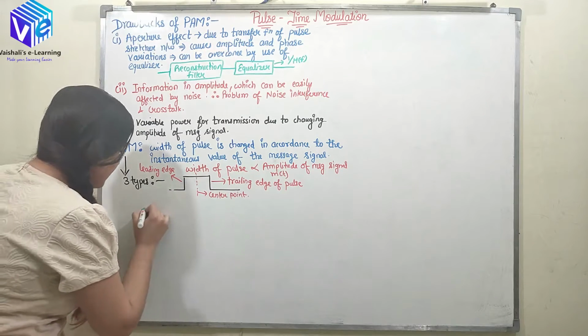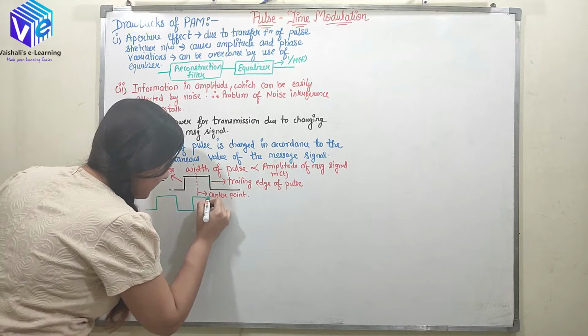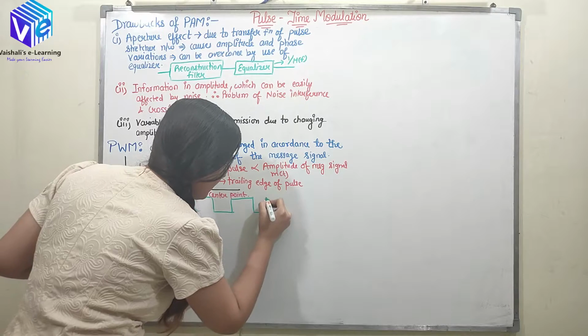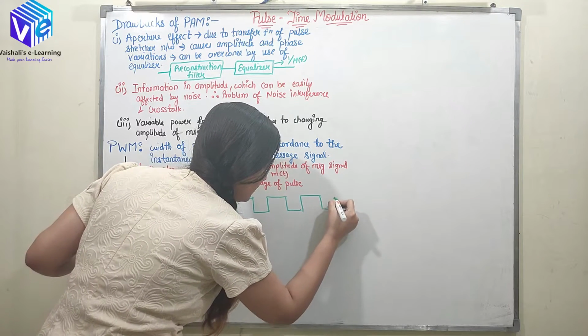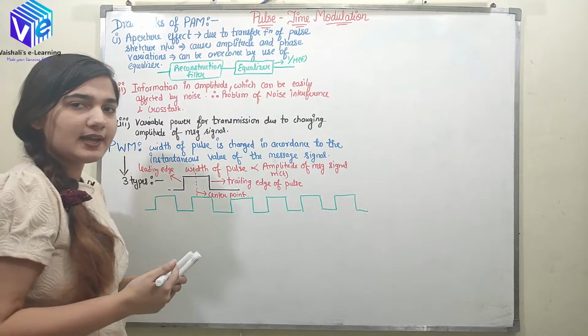So now let's suppose I have my pulse. This is representing my unmodulated pulse. I hope you remember the unmodulated pulse has uniform characteristics. What are the characteristics?